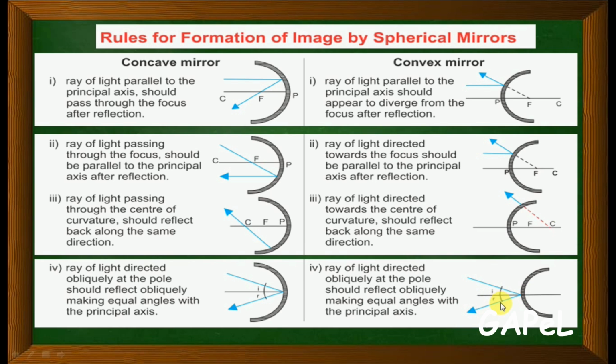Okay, and the angle of incidence and the angle of reflection will be equal, and the middle line will become the normal to it. Okay, clear? So these are the certain rules of formation of image by the spherical mirrors. Now we will see next the image formed by the concave mirror.